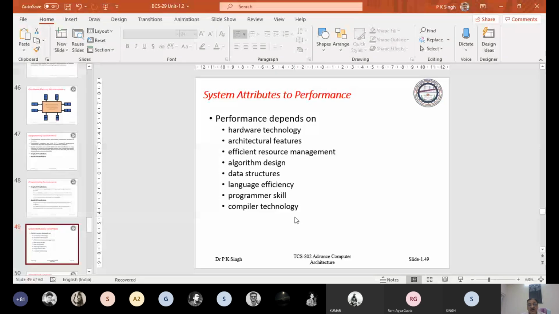Data structure also plays a major role. How we store the data in memory for manipulation, the structure imposed on the memory for storing the data, also plays a major role.